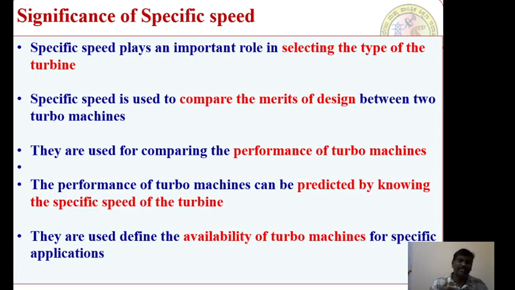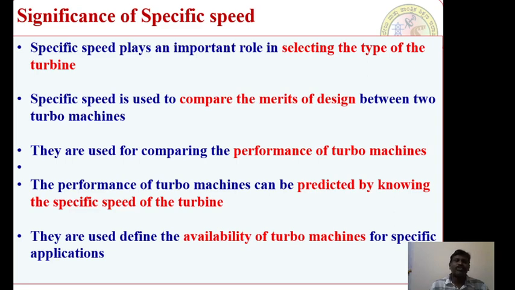They are used for comparing the performance of turbo machines. If there are two turbo machines available and I want to say which is the best, the parameter we need to consider is the respective specific speed. Therefore, the performance of turbo machines can be decided based on specific speed. The performance of turbo machines can be predicted by knowing the specific speed of a turbine. That is a beautiful concept we can expect from specific speed. If we know the specific speed of a turbine, I can easily predict the performance of the respective turbo machine.